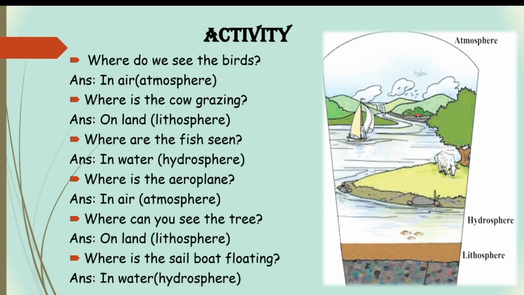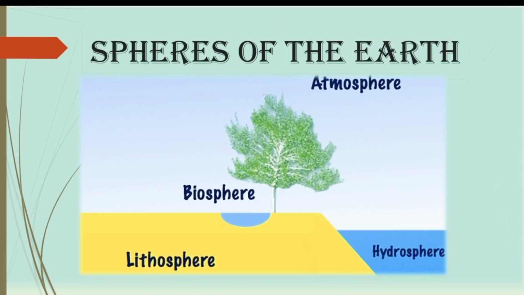Let's understand about spheres now. Everything in the Earth system can be placed in one of four major categories, that is land, water, living things or air. These four categories are called spheres. First sphere is lithosphere, that is the solid earth. Next is hydrosphere, which is all water. Next one is biosphere, which is all life, and atmosphere, which is all the gases or air. Let's understand all of these spheres in detail.